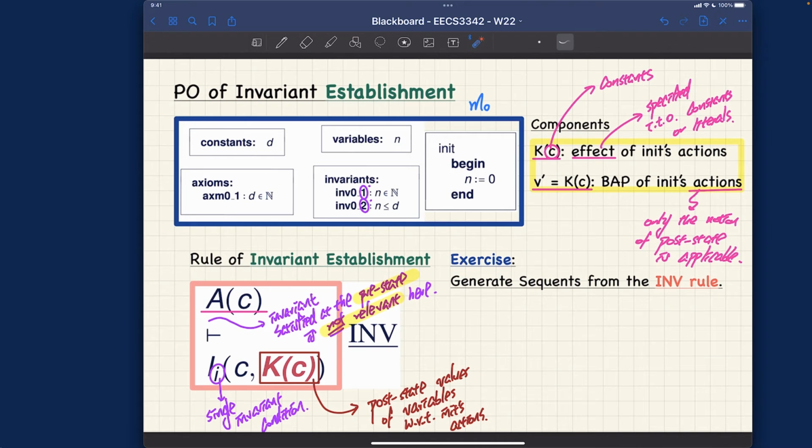Right, let's now do the exercise together. We want to generate a sequence from the invariant rule over here, right? So we need 2 sequence over here. And let's now also follow the naming convention, right? So the first one is going to be, so we talk about the inits. So I will simply put inits. That's the name of the events. And then we're talking about invariant number 1. So invariance for model 0 and also index number 1, right? Indices start with 1. That's the convention.